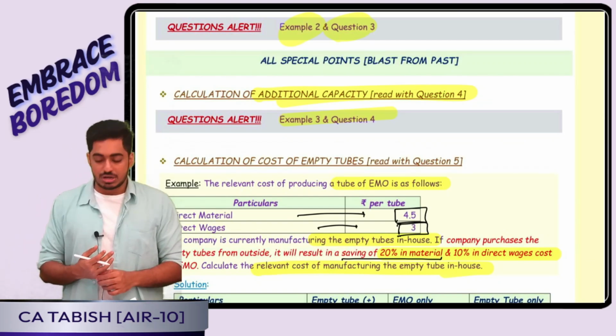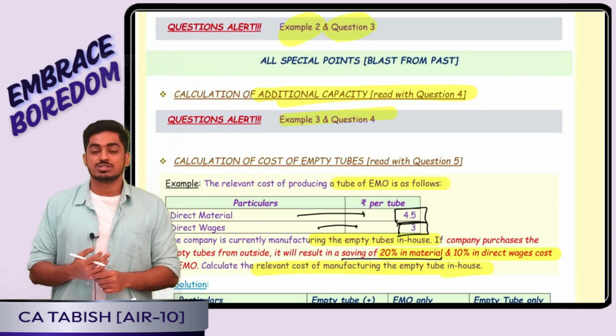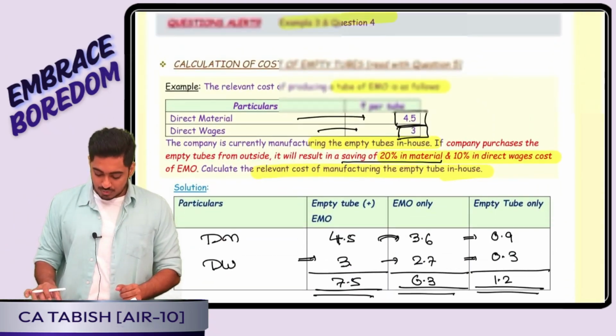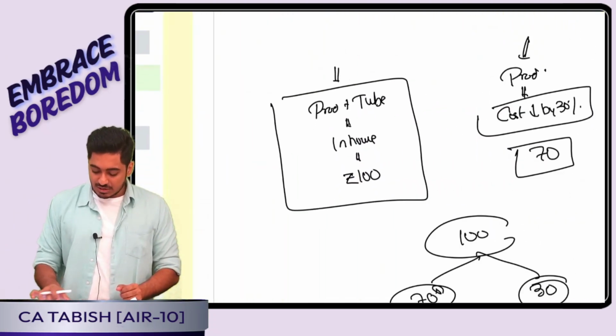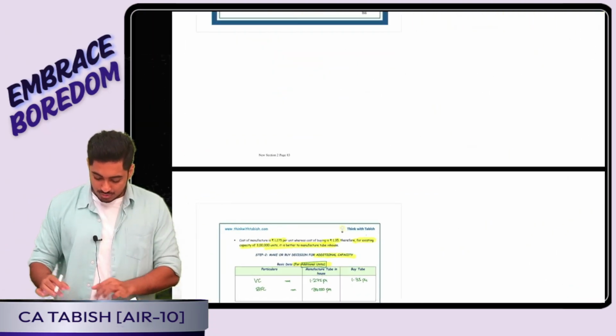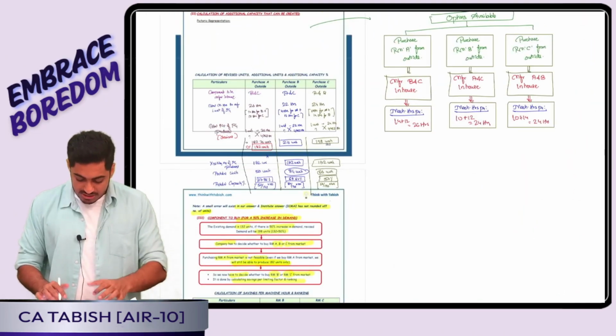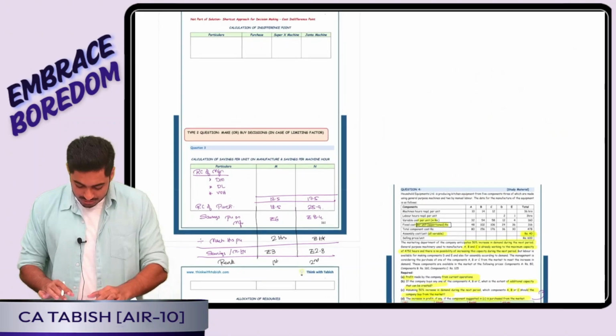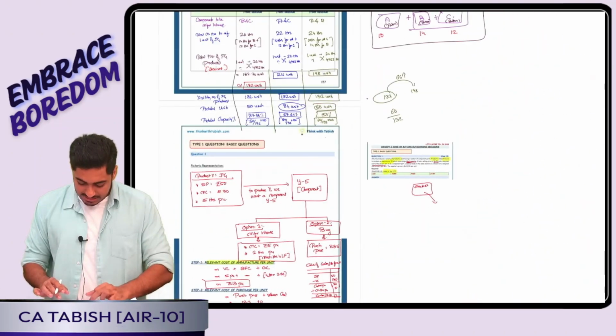Now additional points, special pointers that were discussed. First one was calculation of the additional capacity. Assume the question is telling me that right now I am producing say 132 units. Okay boss, or else we'll quickly revise that question only. Pay attention, all questions one by one. Let us try revising, recollecting.